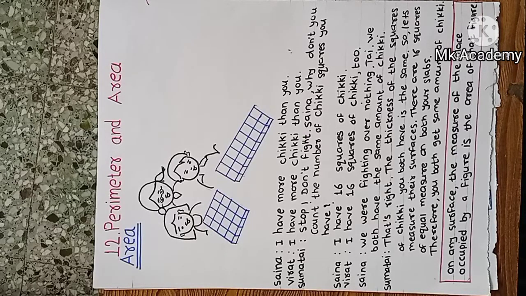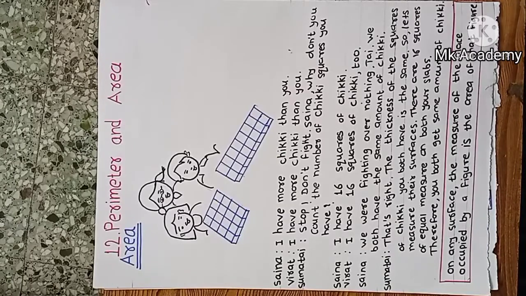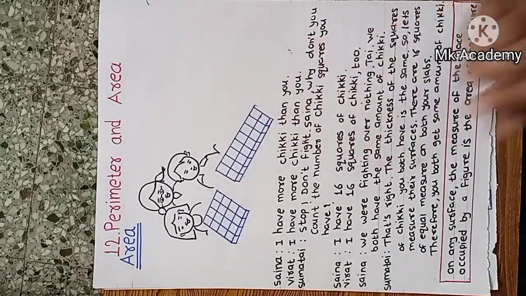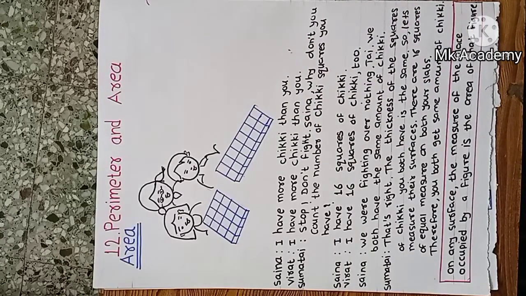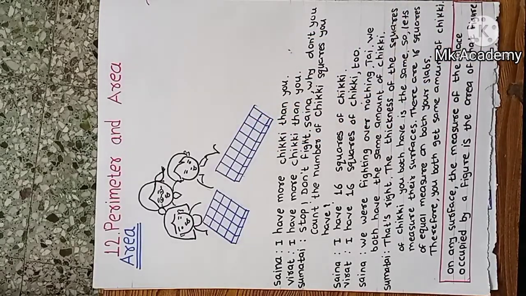Then Sumatai said, you both have the same amount of chikki because these are 16 squares and these are also 16 squares, and the thickness of the chikki is the same. Thickness means this side. On any surface, the number of places occupied by the figure is the area of that figure. Means the number of squares is the area of that figure.